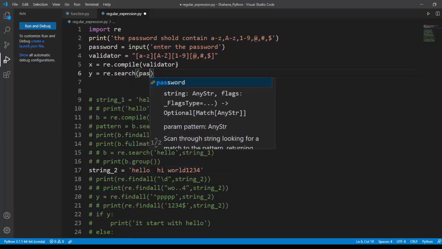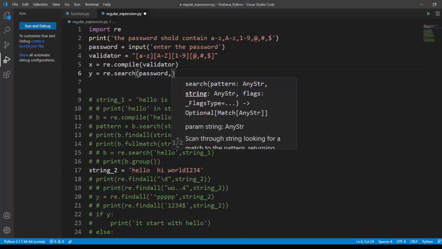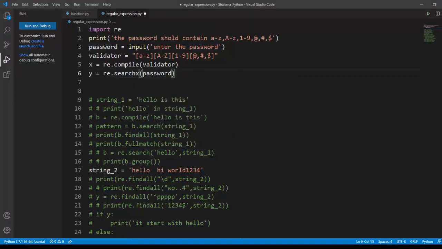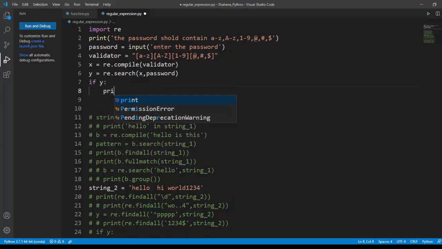I'm going to pass my password x and validator. If it matches, I'm going to print